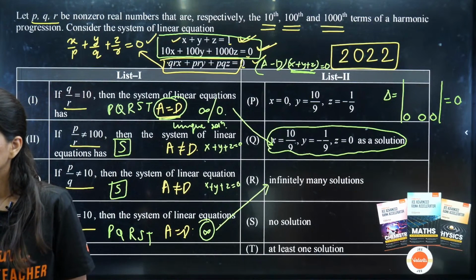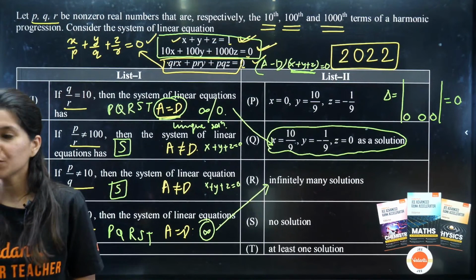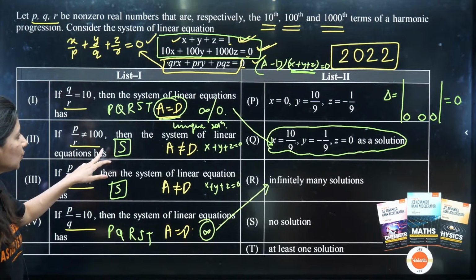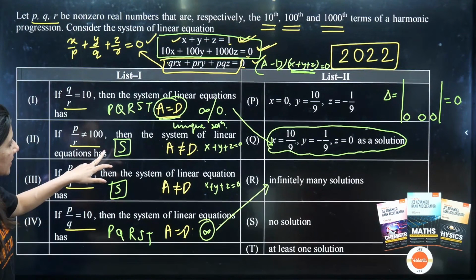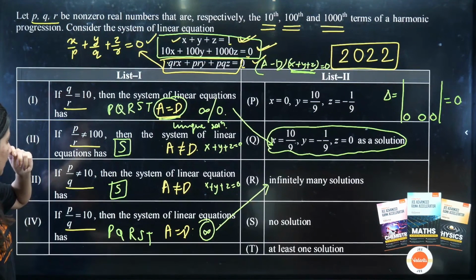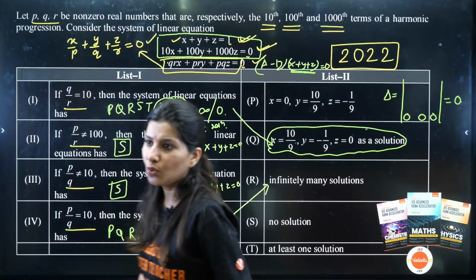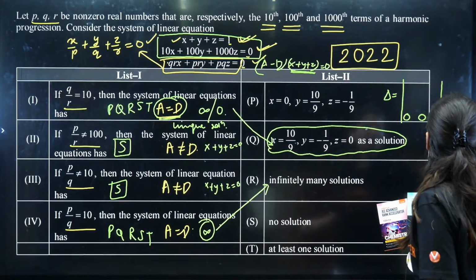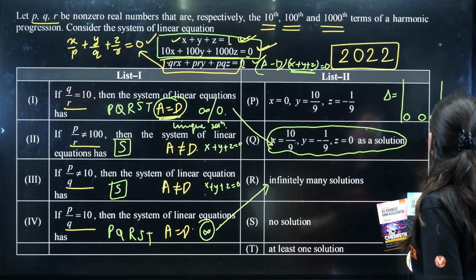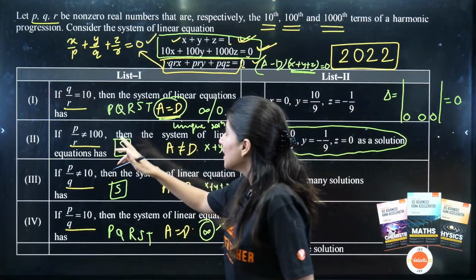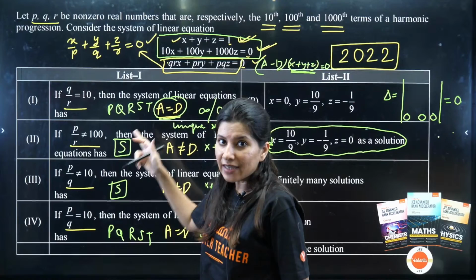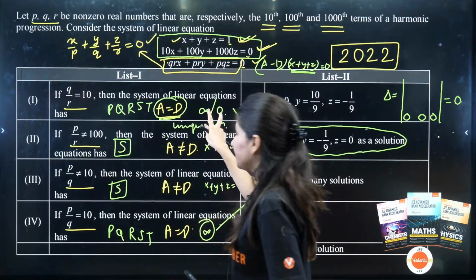Okay ma'am, option 2 would be no solution, right? Option 2 would be no solution, you are saying. No, you are getting confused. No, one more time, let me just make it clear to you. So A equal to D means infinite or no solution.